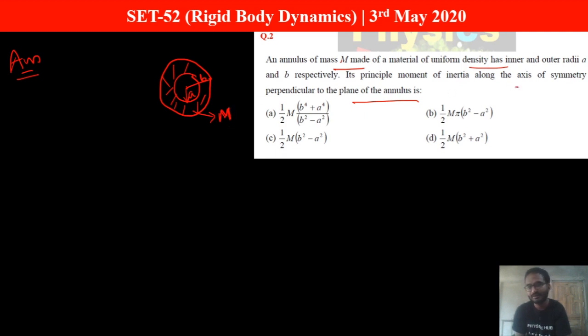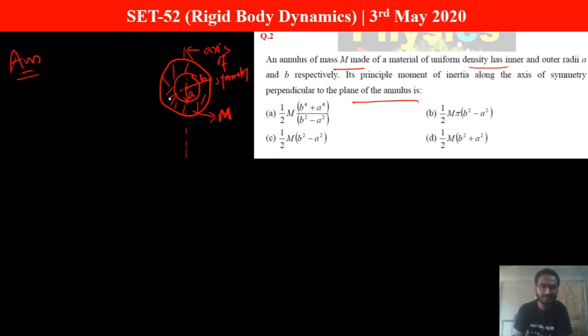The principal moment of inertia is along the axis of symmetry. So about this axis, this is your axis of symmetry. You have to find the moment of inertia about this axis of symmetry. How will you determine this?